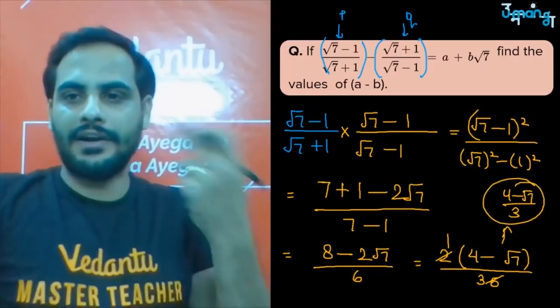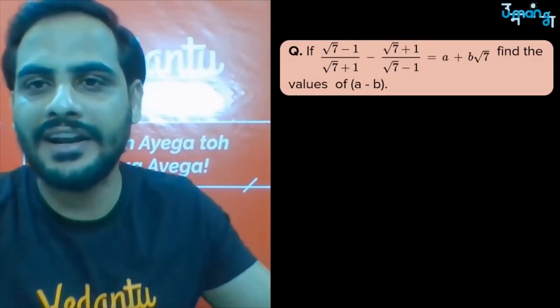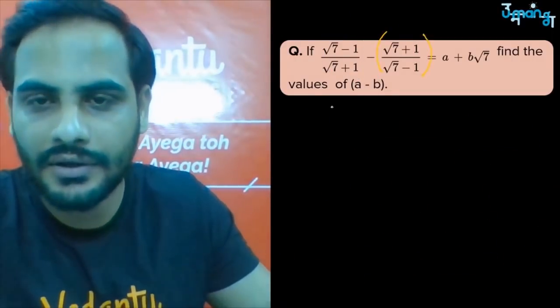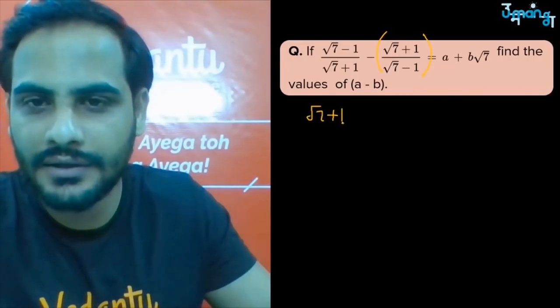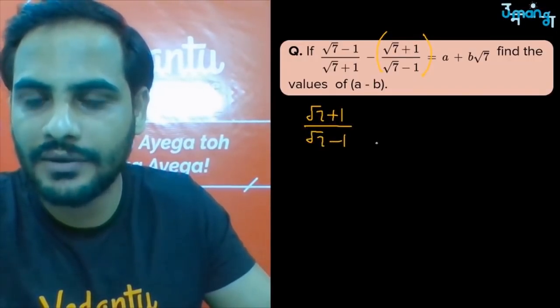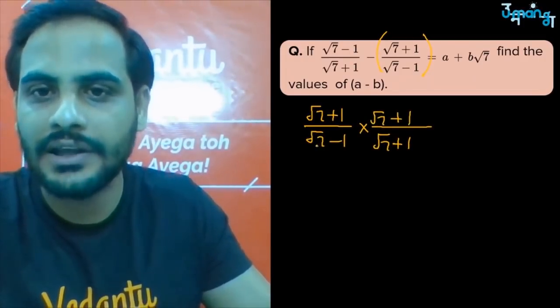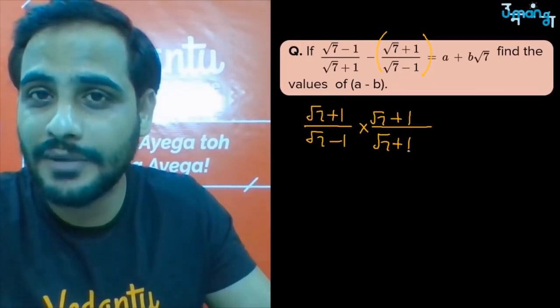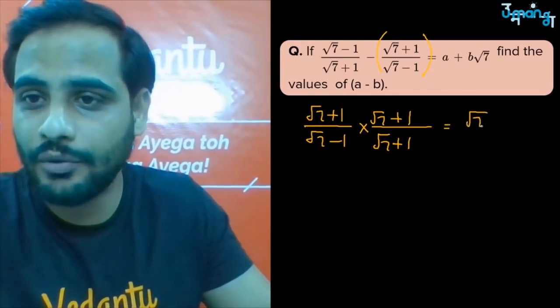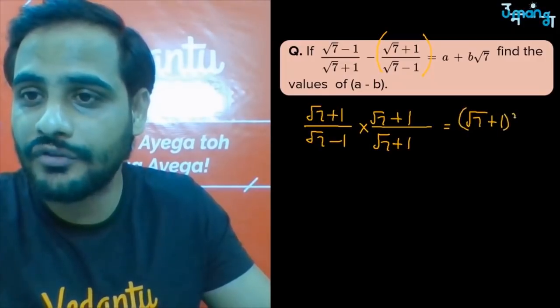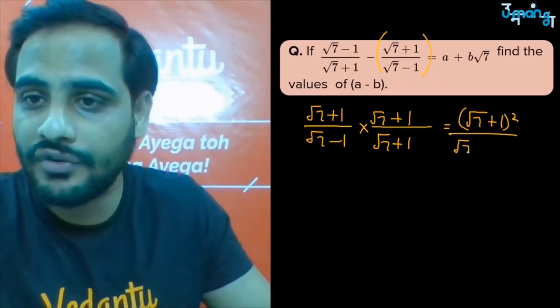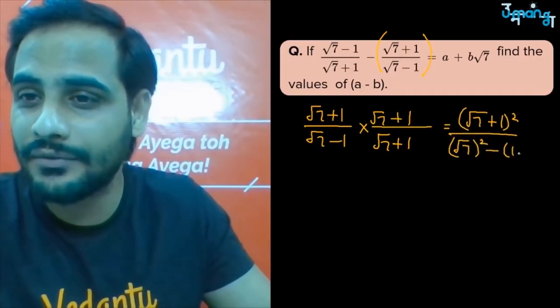Got it? Let's talk about the second number. The second number we have here, this part, root 7 plus 1 upon root 7 minus 1. Rationalize this. So you need to multiply with root 7 plus 1. Here also root 7 plus 1, because in the denominator it is a minus b, so here it should be a plus b. So you will get (root 7 plus 1) whole square upon (root 7) whole square minus 1 square.